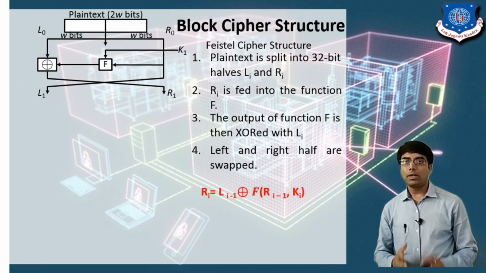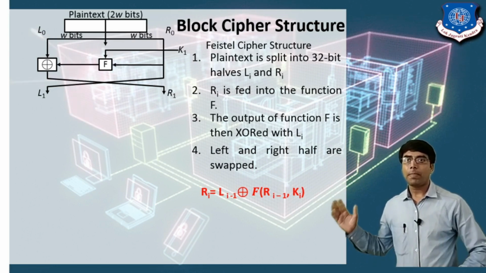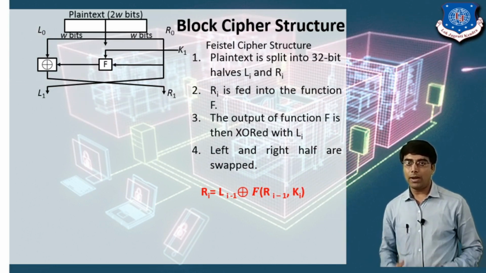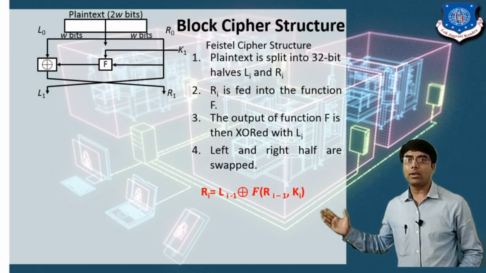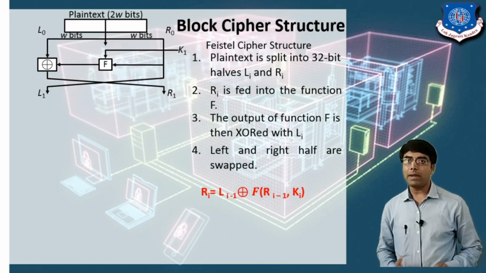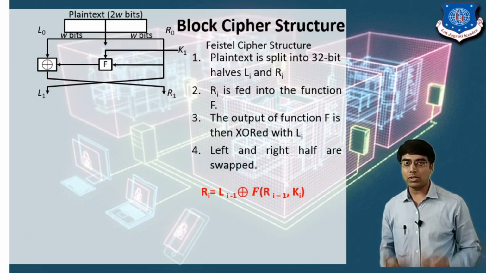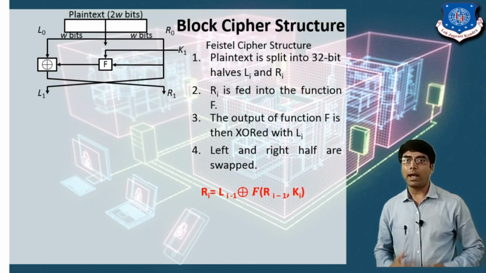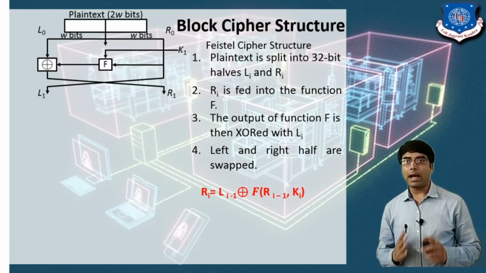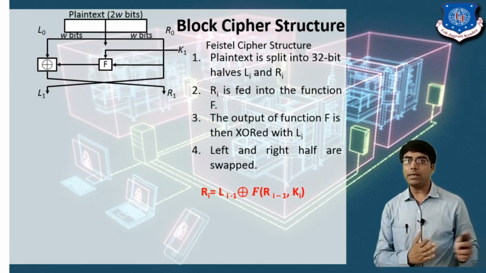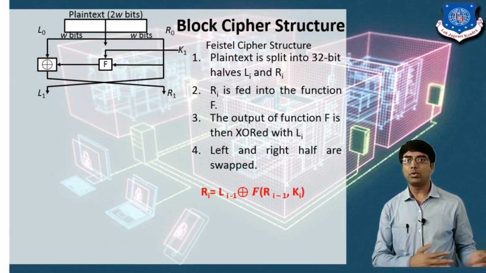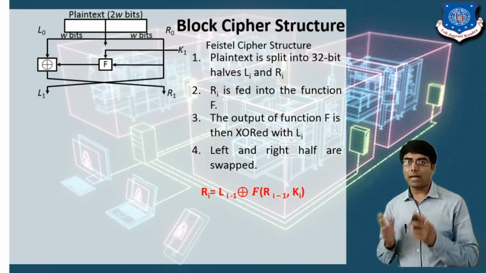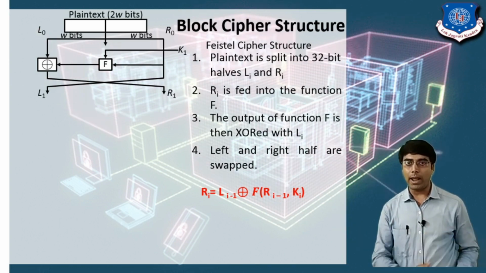So here is the mathematical notation to find R1: Ri equals Li minus 1 XOR f of Ri minus 1 comma Ki. Here Ki, i represents the number of the key and starts from 1, 2, 3 up to n.